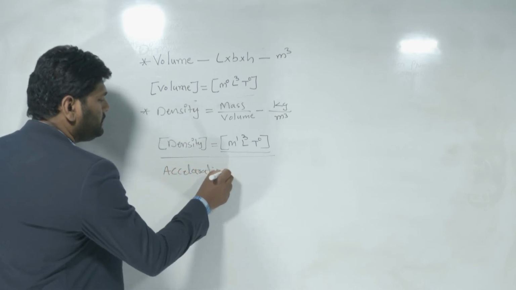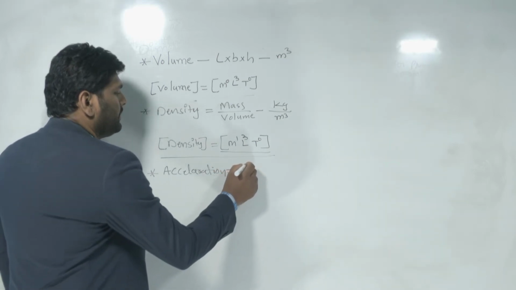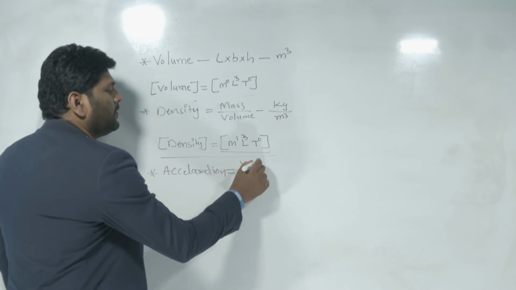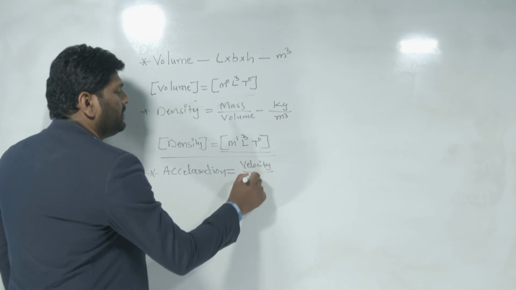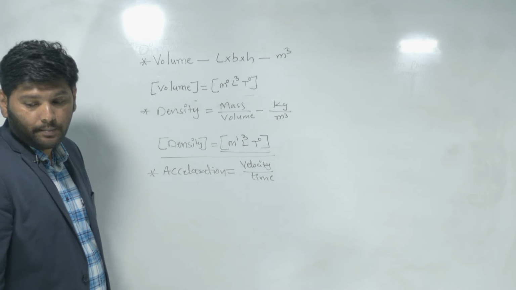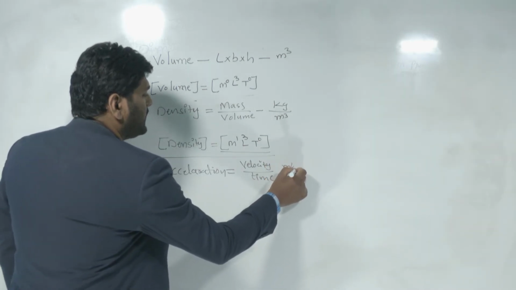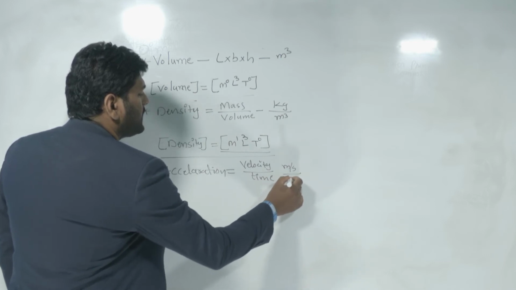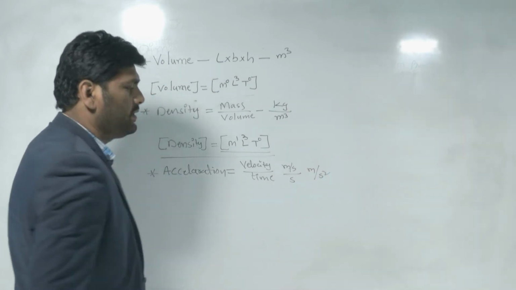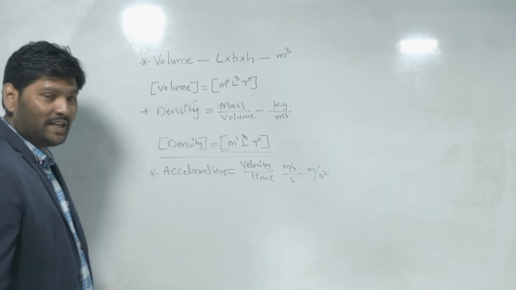Acceleration is nothing but velocity by time. This is the formula for acceleration: velocity per time. Here the velocity unit is meter per second and the time unit is seconds, so finally it becomes meter per second square.